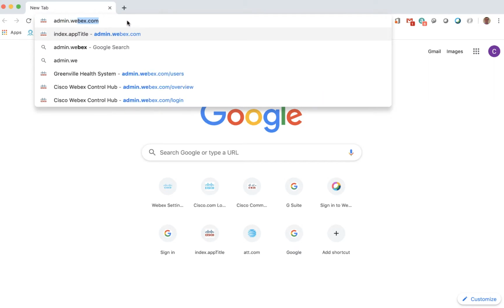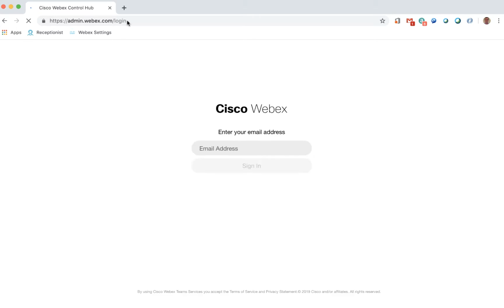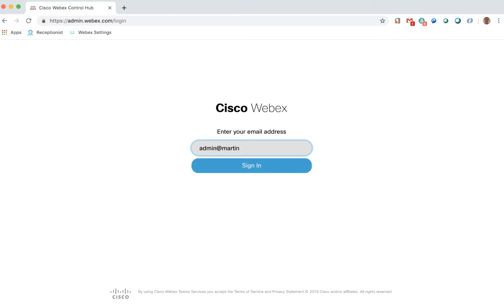To access the administrative interface for Webex Calling, you'll open your browser and enter admin.webex.com. When prompted, enter your email address and password to access the Webex Control Hub.